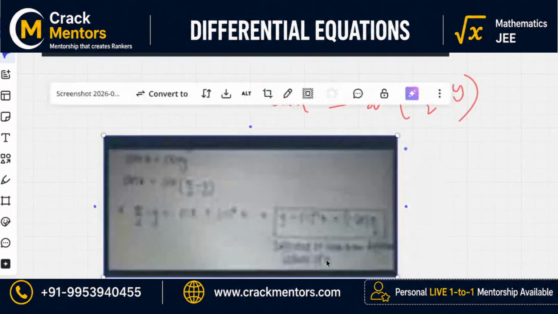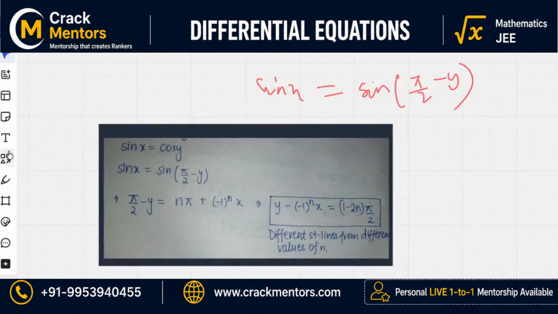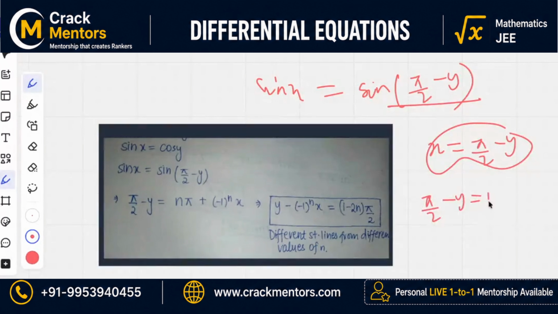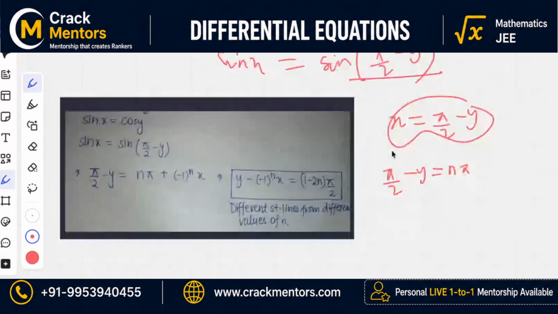See, somebody uploaded their solution. So that's what I did also, right? Sine pi by 2 minus y, you can write it like this. And now don't say that this is only valid when x is pi by 2 minus y. This is one of the solutions. But to generalize the solution, we can say that pi by 2 minus y is n pi. Basically, the generalization formula that we use for sine, we also use for cos, we also use for tan. Okay, we'll study that in equations tomorrow. So that is n pi plus minus 1 power n x.